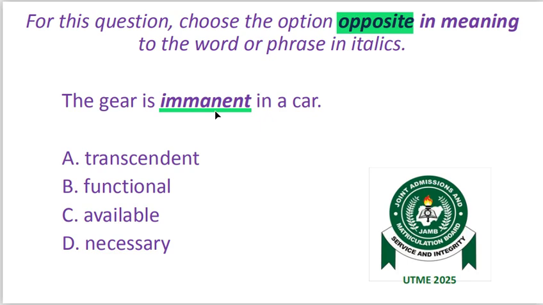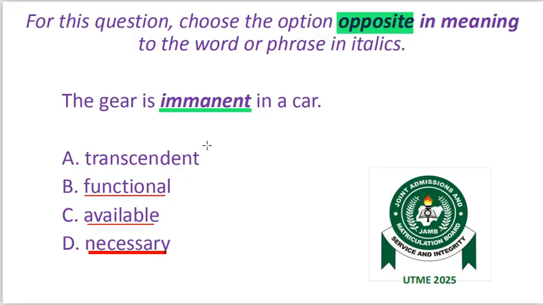From the options that we have, functional, available, and necessary all have the meaning that suggests that the gear is an important part of the car, something close to the synonym. But then the word transcendent is different from them all. It means existing beyond or separate from the physical or material world.